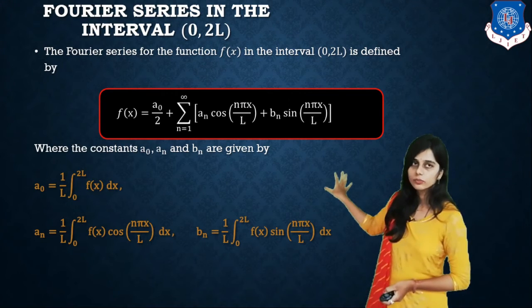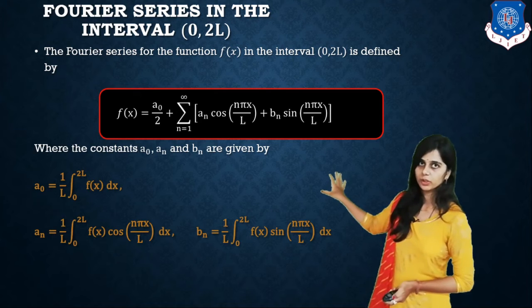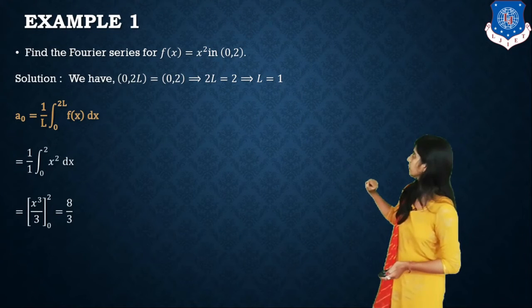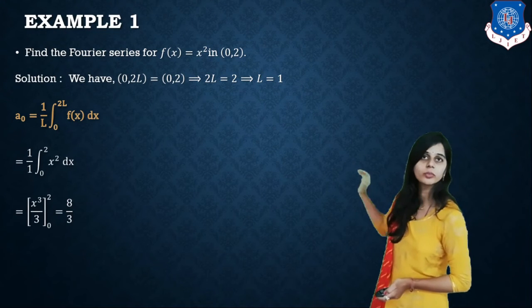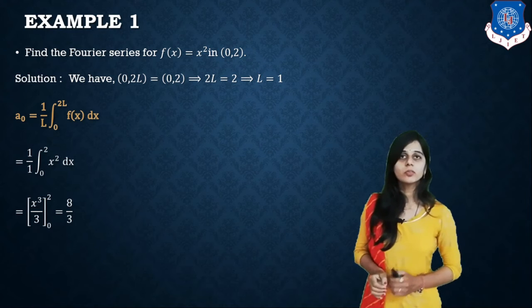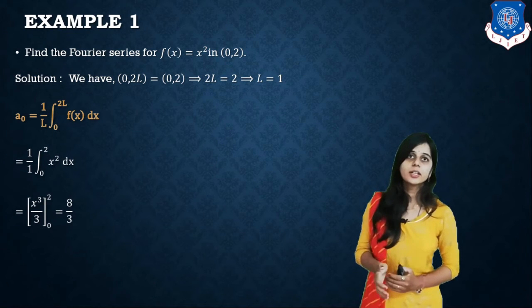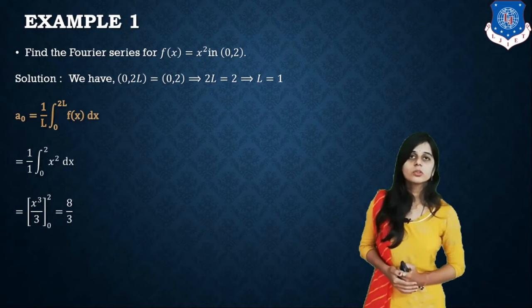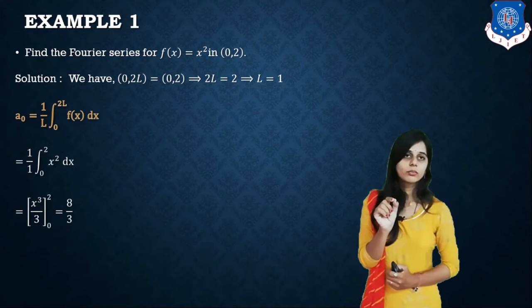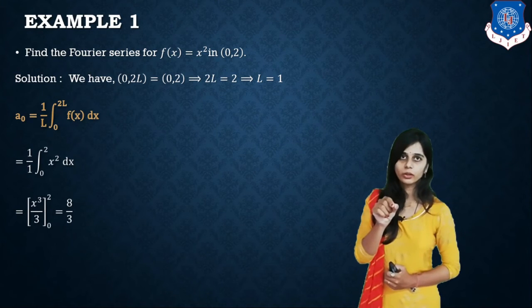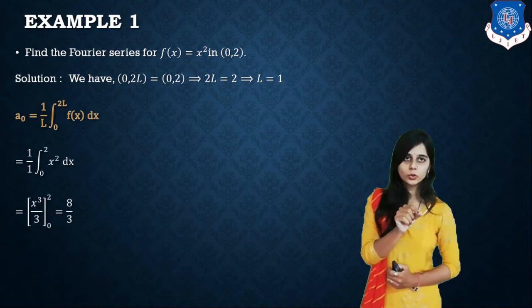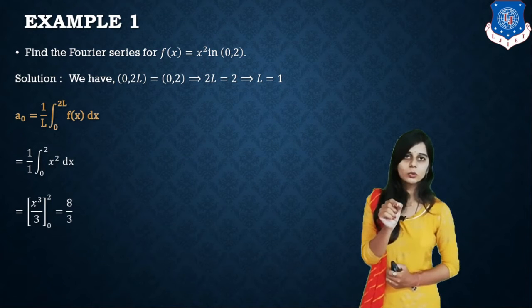Now we are taking one example of this formula. Let us start with example 1. Now what is the example? Find the Fourier series of f of x equal to x square in the range 0 to 2. So the solution: the formula is for the interval 0 to 2L, and we compare with the interval 0 to 2. So what is 2L? 2L equal to 2, so L equal to 1.